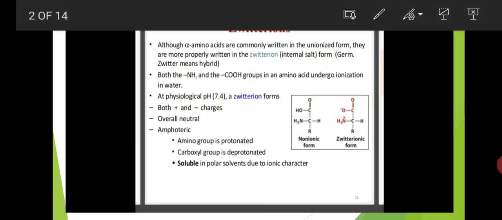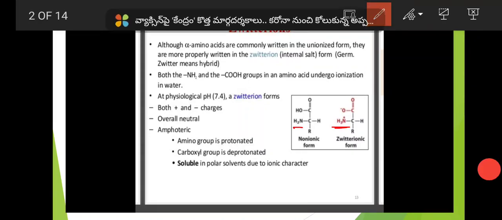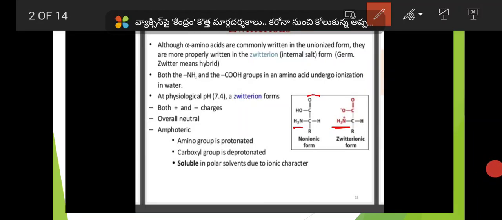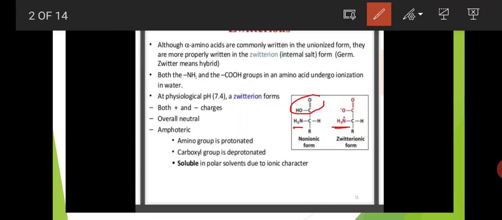Protonated means here the amino group NH2 receives one hydrogen and forms NH3 plus. Here NH3 plus is the protonated group, meaning it shows acidic nature, and acidic nature means it shows positive charge. The carboxyl group is deprotonated: the COOH carboxylic acid group loses one proton.